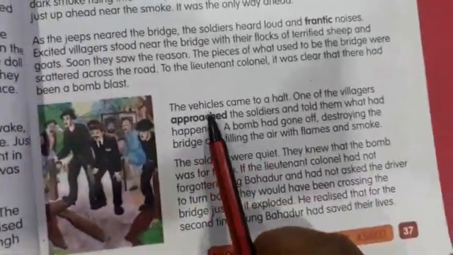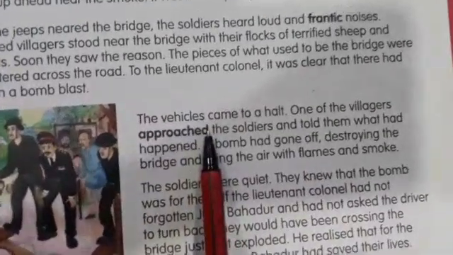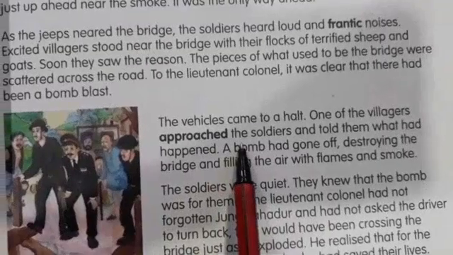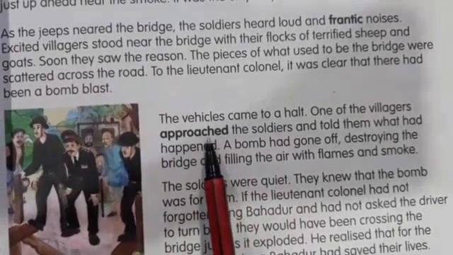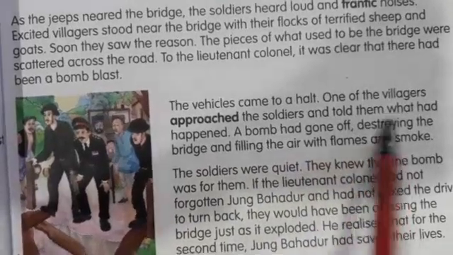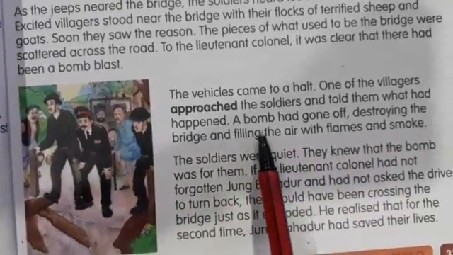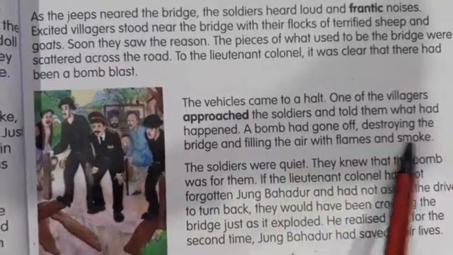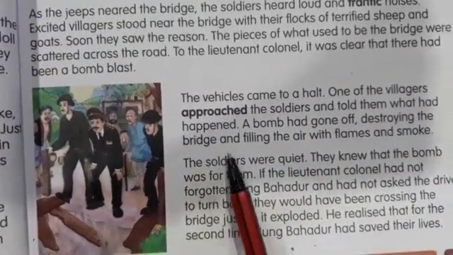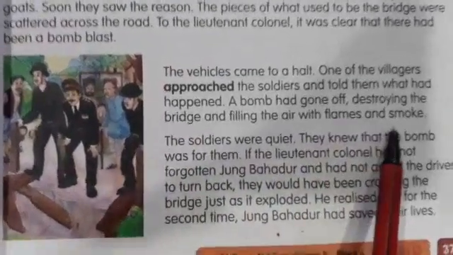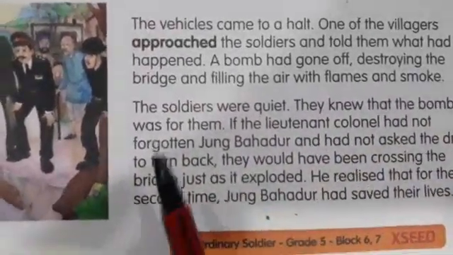See what happened? One of the village persons went near the soldiers, and he was telling what had happened. He described that there was a bomb and it had destroyed the bridge and filled the air with smoke and flames.